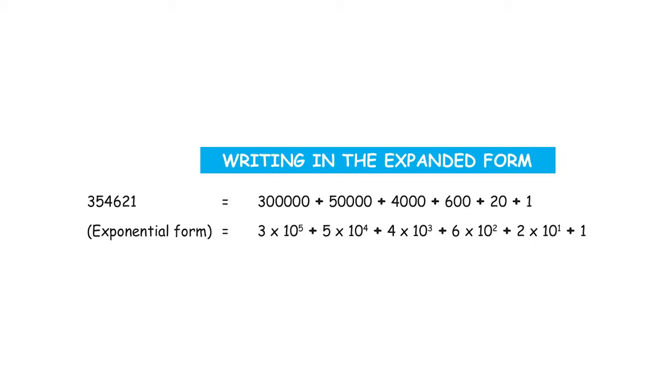So 3 into 10 to the power of 5 plus 5 into 10 to the power of 4 plus 4 into 10 to the power of 3 plus 6 into 10 to the power of 2 plus 2 into 10 plus 1. There you go. That is how you can write a given number like 3,54,621 in its expanded form.